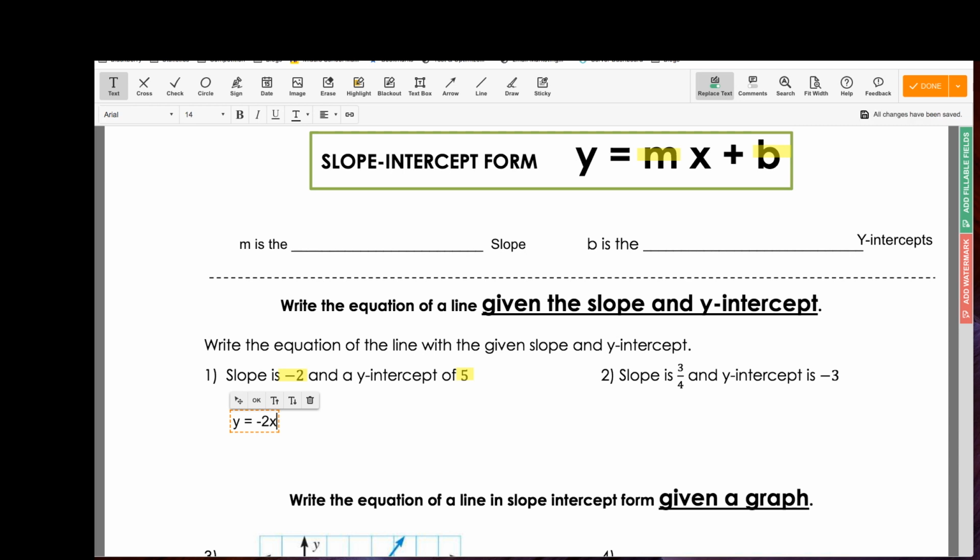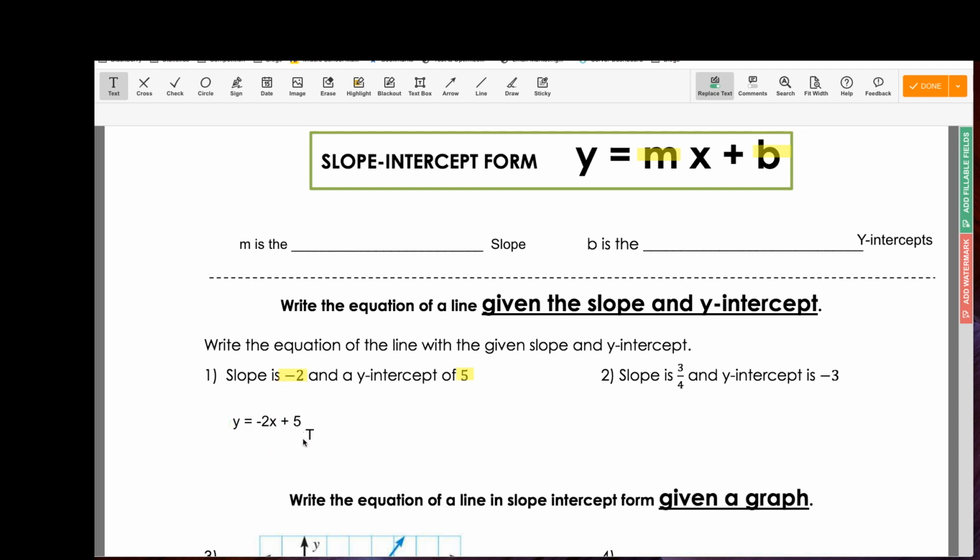I put my x in, which represents my independent and input values. And then I look at my y-intercept and notice that it's positive, so I'm going to say +5 as opposed to anything else. If my y-intercept was negative, then I would write minus. So that's a great way to know whether you're going to do a plus or minus scenario. So +5. So the equation to this statement is y = -2x + 5. Great job. Easy enough, right?